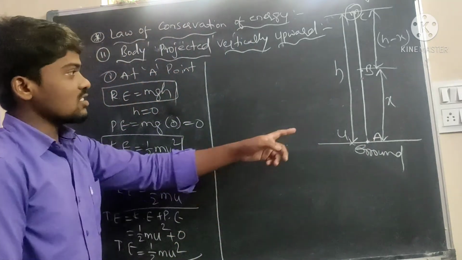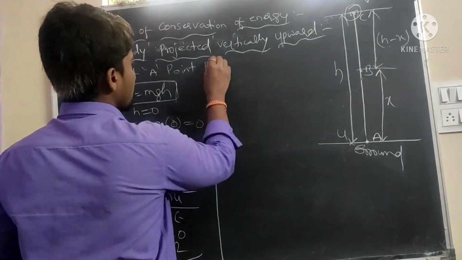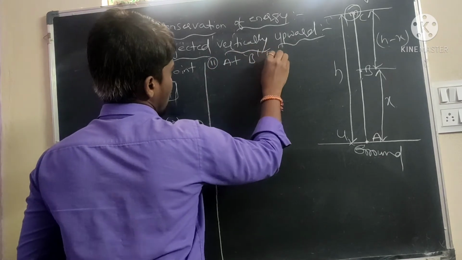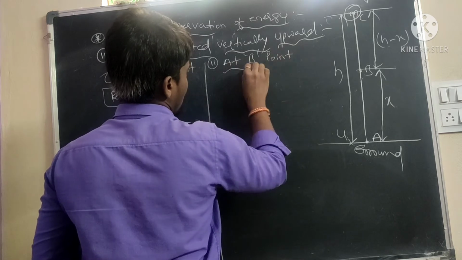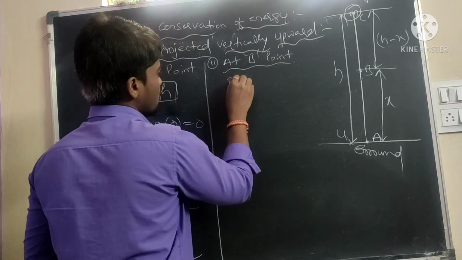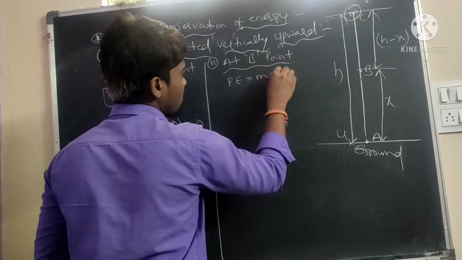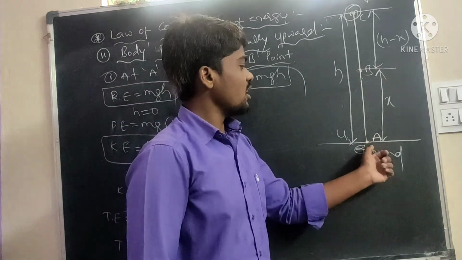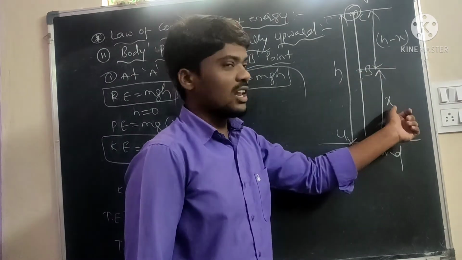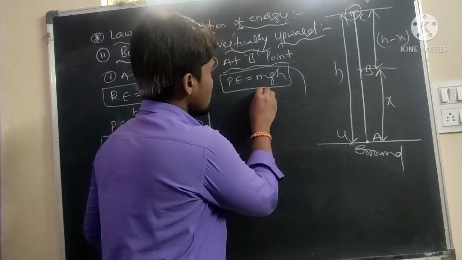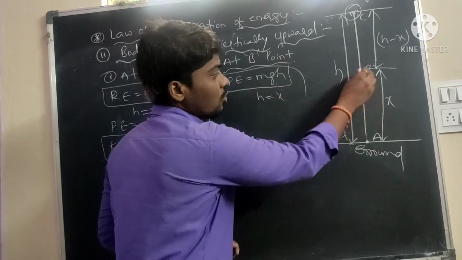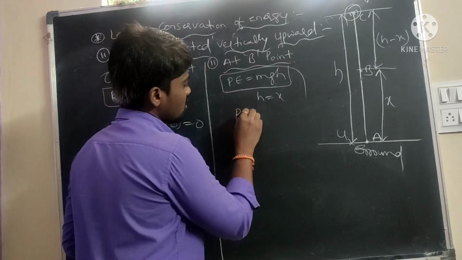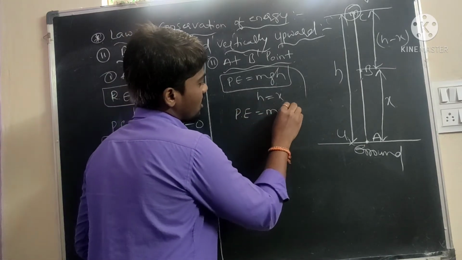Now we will find out the next point, B point. Here also the same thing. First find the potential energy. Write down the formula, mgh. How much is the height from the ground to B point? Small x. So h is x, and substituting, the potential energy is mgx.